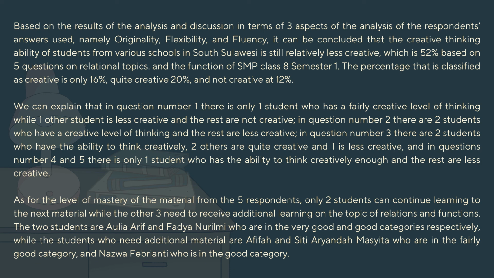The percentage classified as creative is only 16%, quite creative 20%, and not creative 12%.